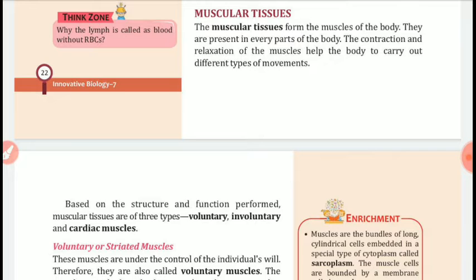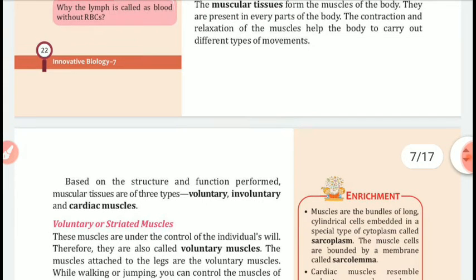The contraction and relaxation of the muscles help the body to carry out different types of movement.